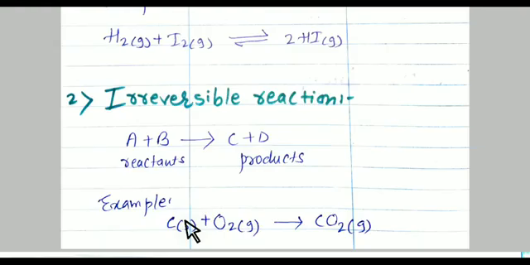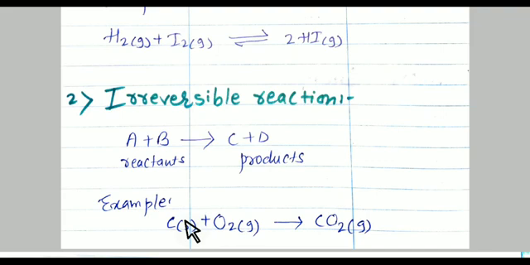One more type is there, exothermic reaction. Students, whenever heat evolves in the reaction, it is known as an exothermic reaction. And whenever heat is absorbed in the reaction, it is known as an endothermic reaction. In an exothermic reaction, heat evolves during the reaction, and in an endothermic reaction, heat is absorbed during the reaction. I hope you understand all the types of reactions.